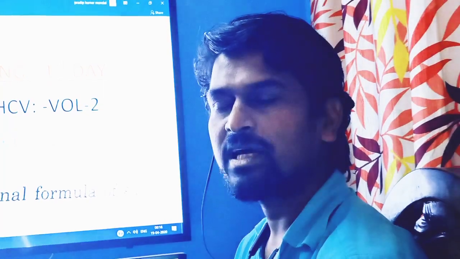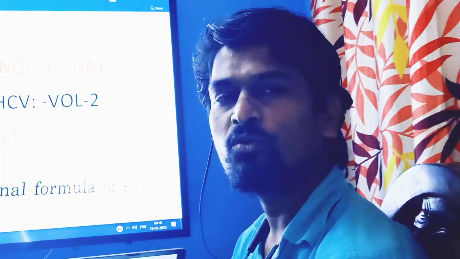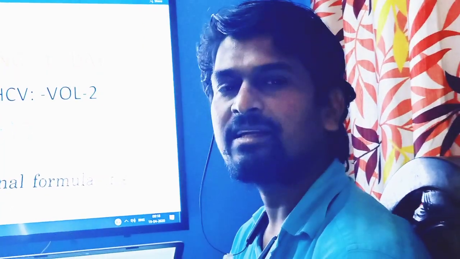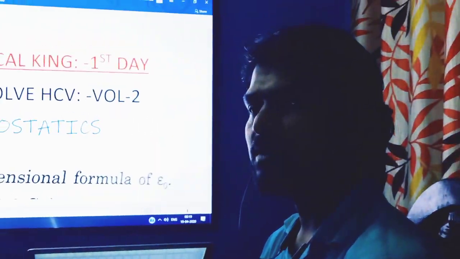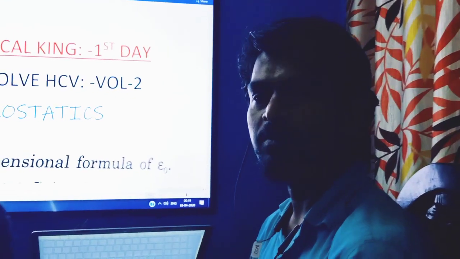Next I will try Cengage, Irodov and Resnick Halliday. For that, DC Pandey will be much more important for NEET or other competitive exams. For mains you have to choose Cengage for the problems. So all the numericals in those particular books will be covered.